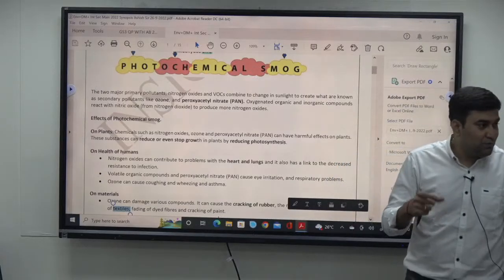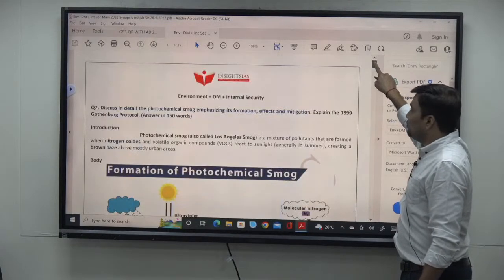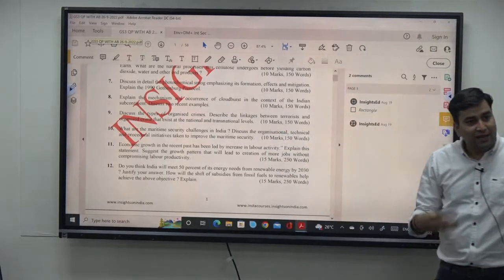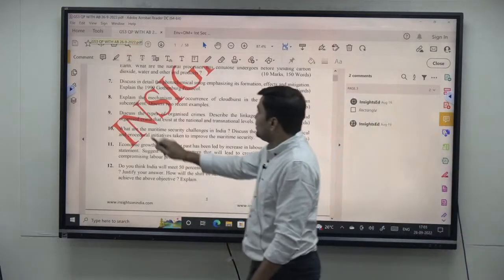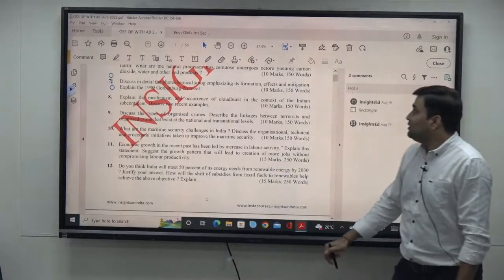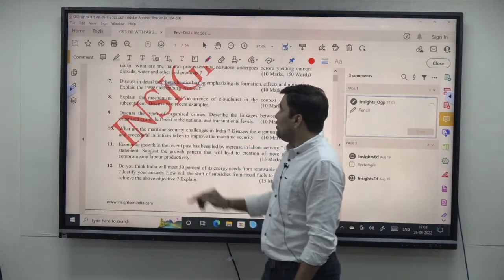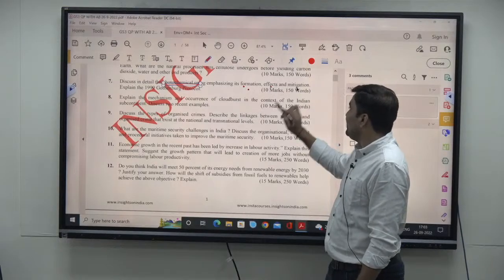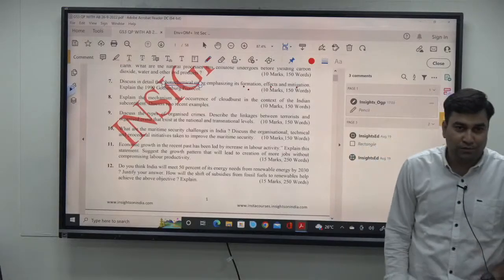By taking note of all these points, let me start with the first question. Here we will first do all the ecology-based questions, and then the internal security-based questions. The first question is question number 7, that is: discuss in detail the photochemical smog, emphasizing its formation, effects, mitigation, and explain the 1999 Gothenburg Protocol.